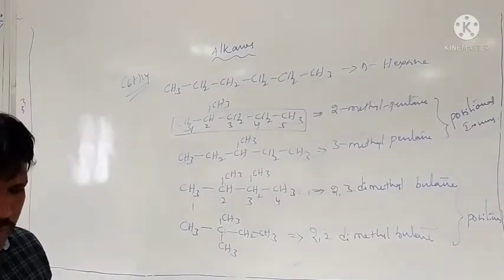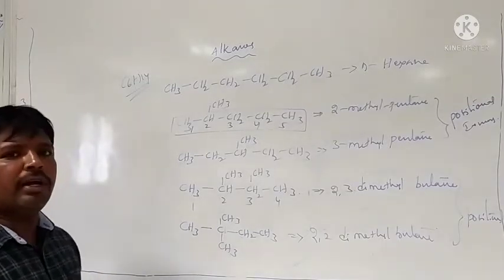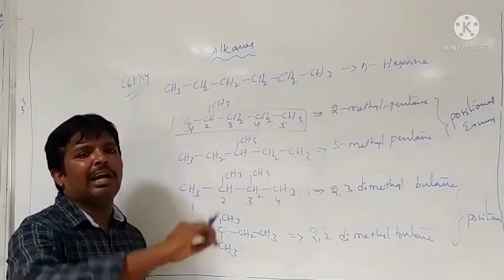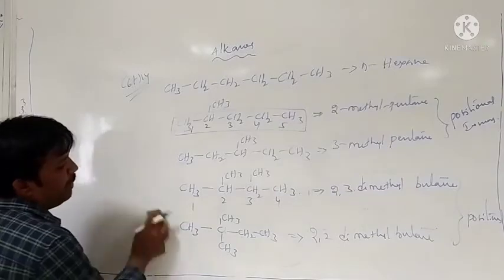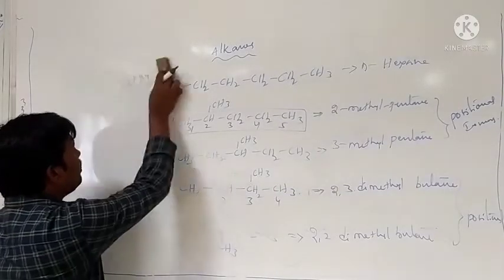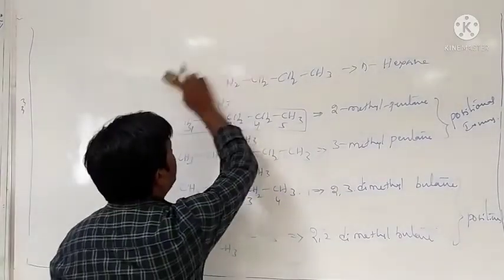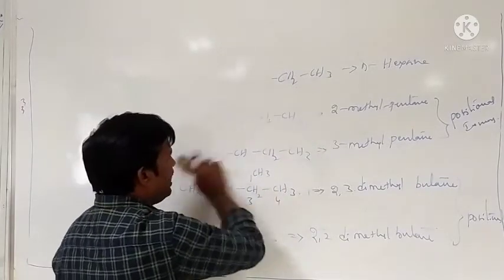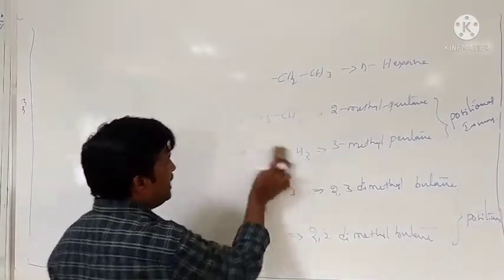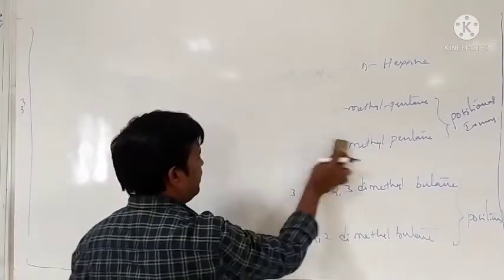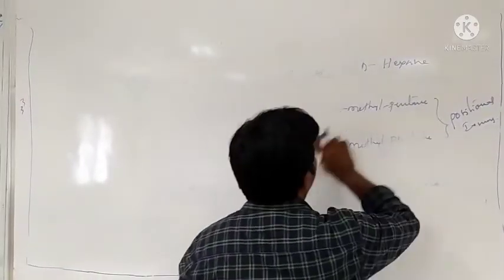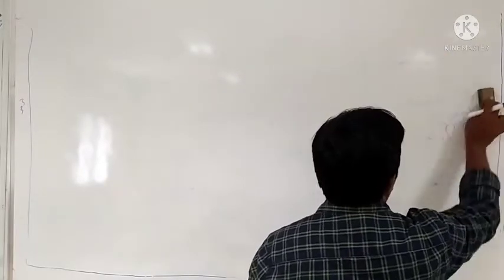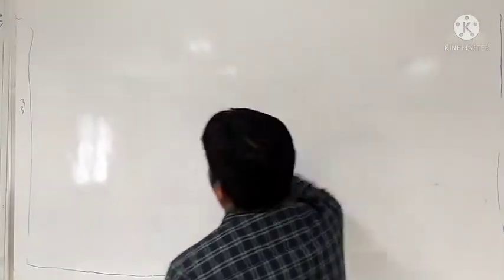Okay, you can practice some more examples which are in the academic textbook. That is nomenclature. Then we go to conformations in alkanes.